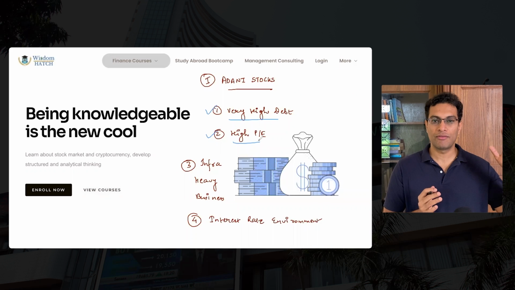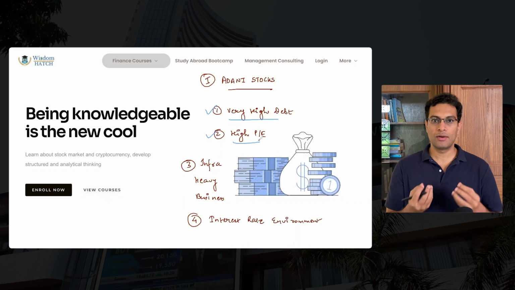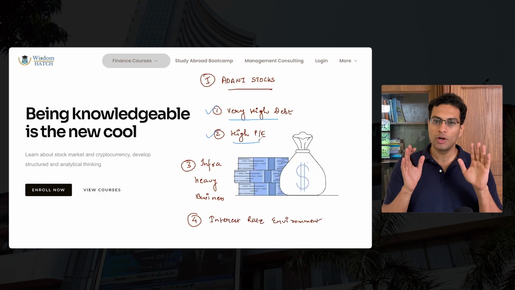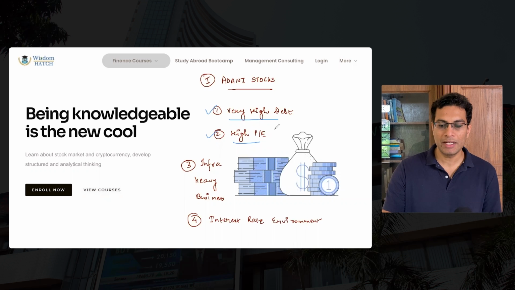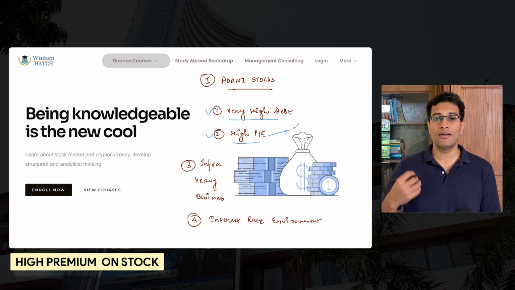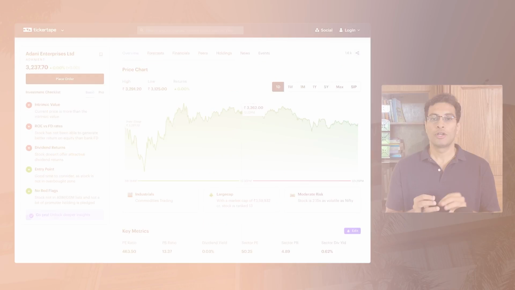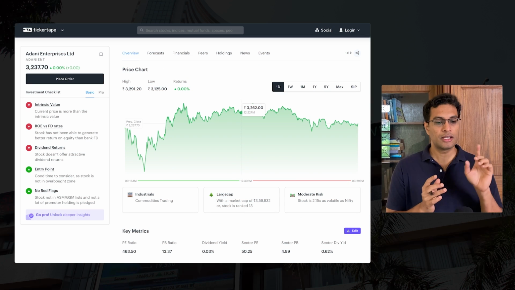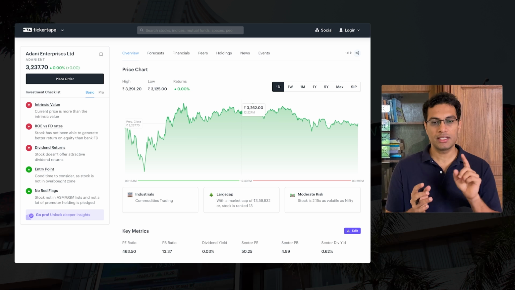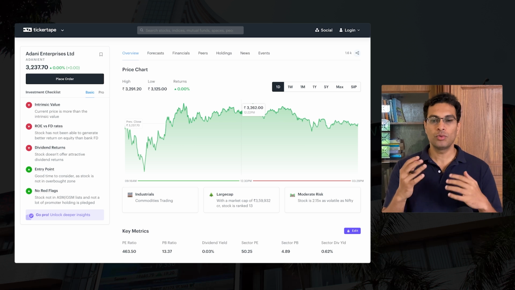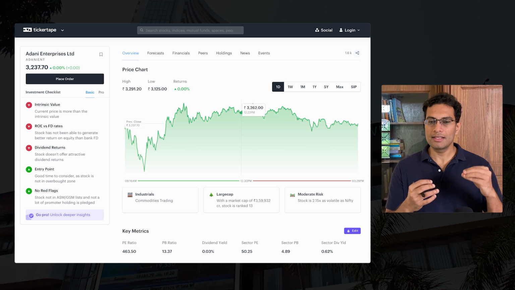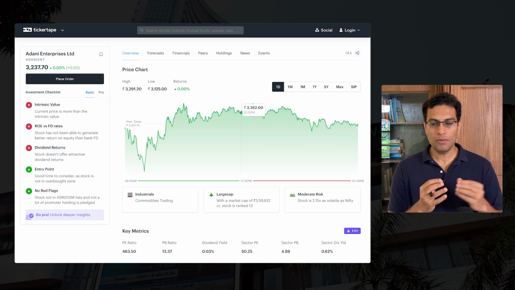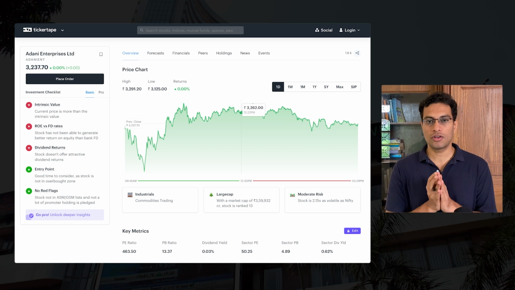If you have been a regular viewer of this channel, you would already understand what high and low PE means. But if you are new to this concept, then high PE simply means that the market is giving a very high premium on these stocks. So for example, here you can see the Adani Enterprise chart, and you will observe that the stock is trading at 32.37. So what does this 32.37 mean? That this price is fairly valued high as of now. Why? Because the PE of this stock is very high.